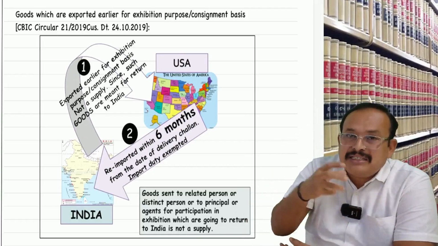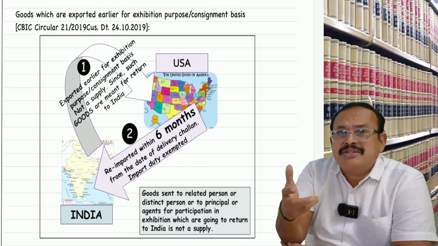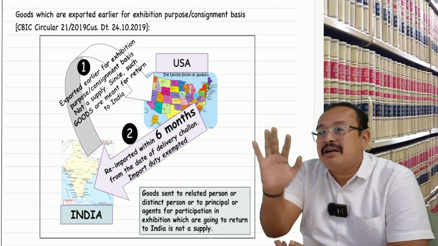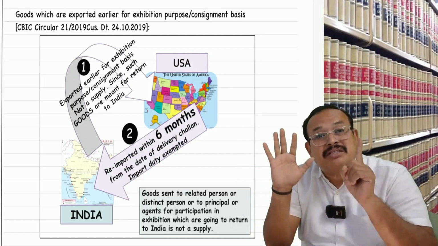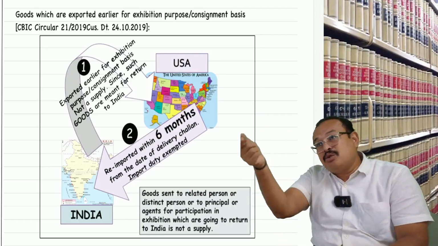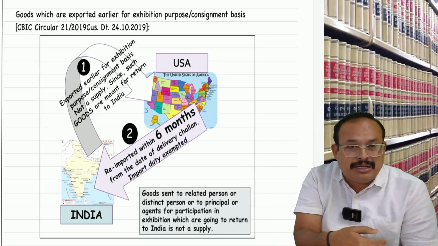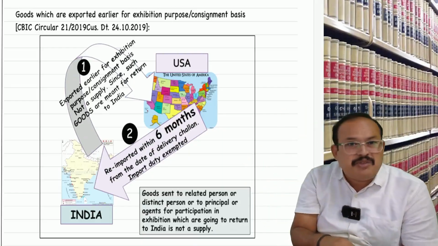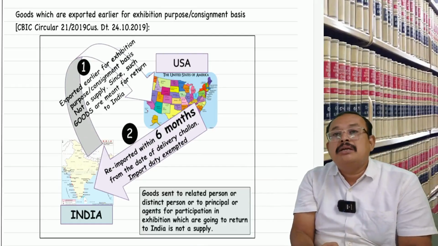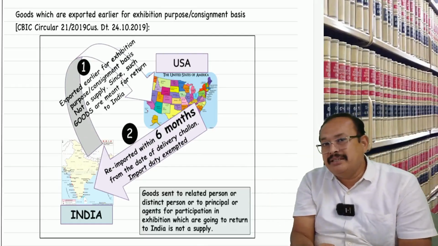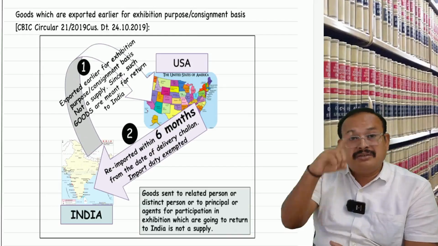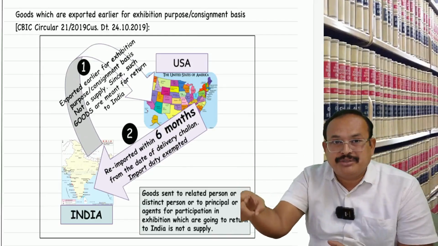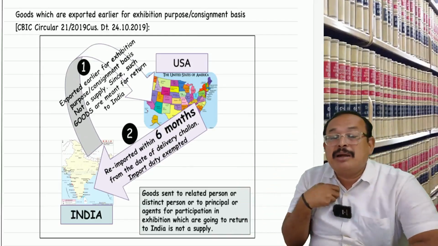When goods are sent on sale or approval basis, it is not a supply. How long is it not a supply? For a period of 6 months from the date of dispatch. If within 6 months the goods come back to the supplier's place, it is not a supply. If the goods do not come back within 6 months from the date of dispatch, then it is a deemed supply. The time of supply is the first day after expiry of 6 months from the date of dispatch. The supply is liable to pay GST.